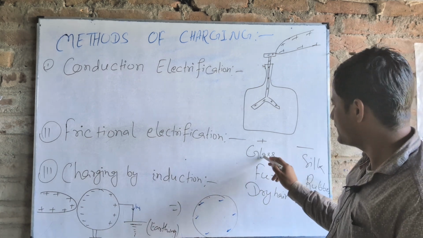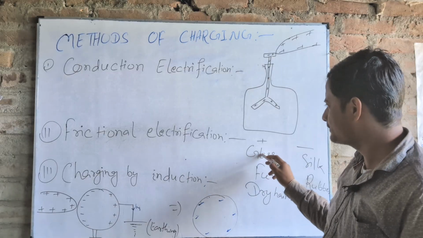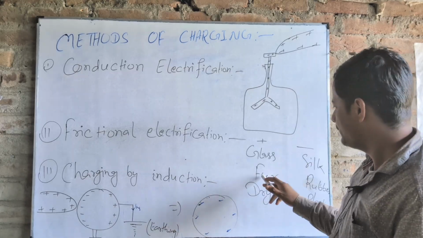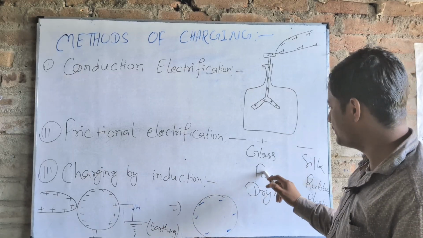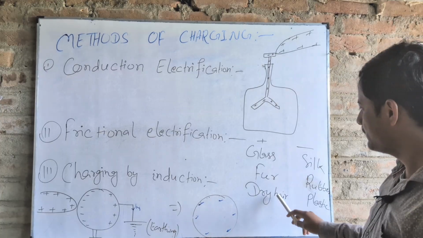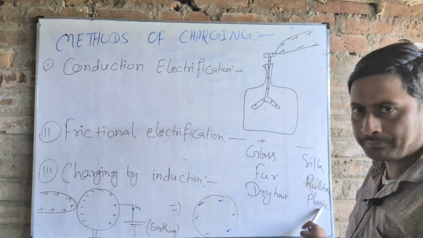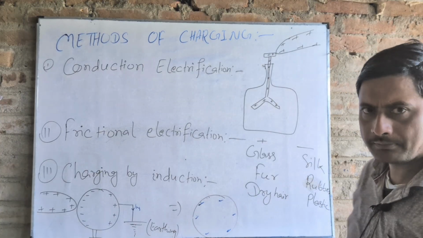For example, when glass is rubbed with silk, the glass becomes positively charged and the silk becomes negatively charged. When fur is rubbed with rubber, the fur becomes positive and the rubber becomes negative. And when dry hair is rubbed with plastic, the dry hair becomes positive and the plastic becomes negative.